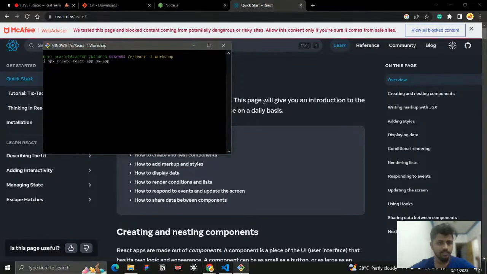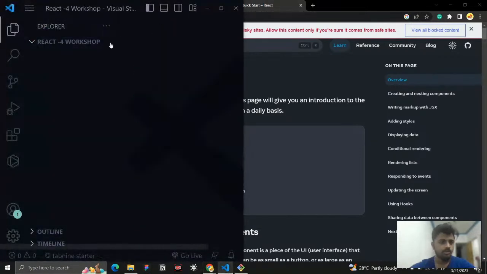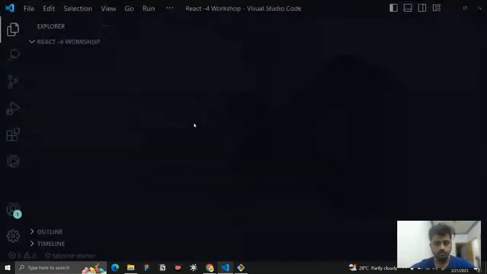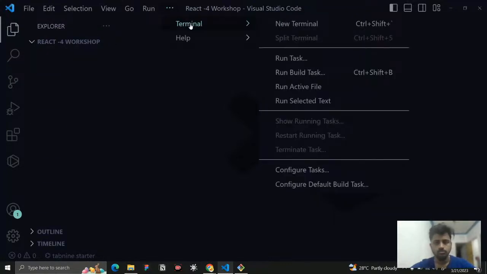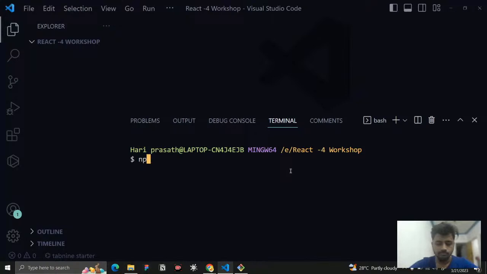Meanwhile, let me check it here. Okay, it is not uploaded. Let me do one thing. Let me open my terminal. Here I go to my Git Bash and write npx create-react-app my-app.